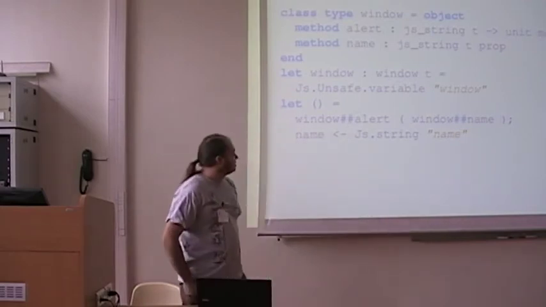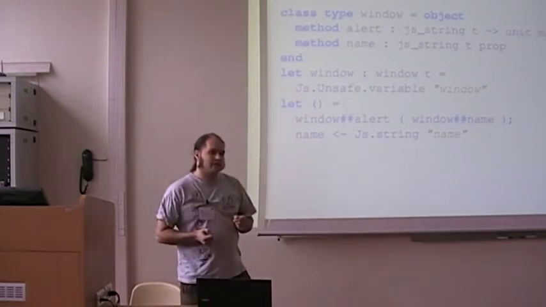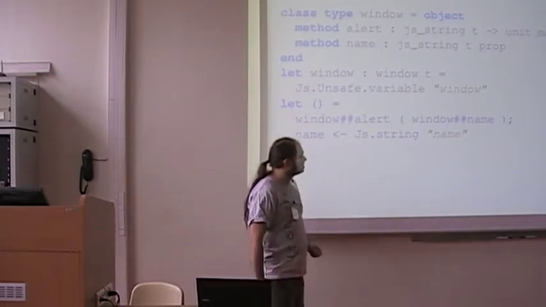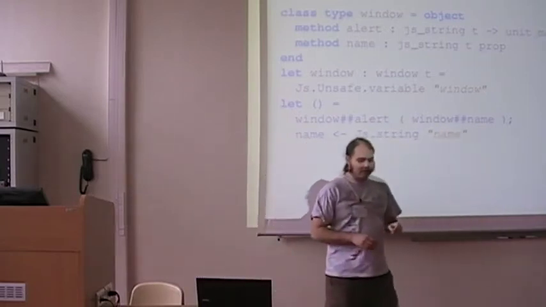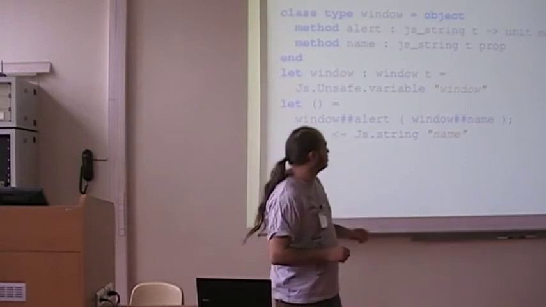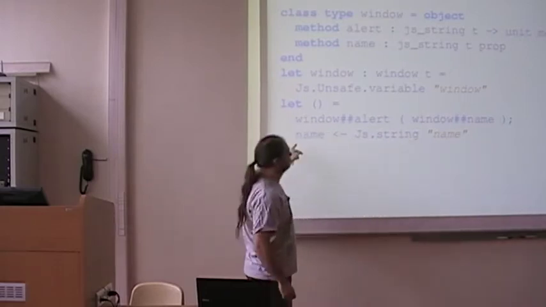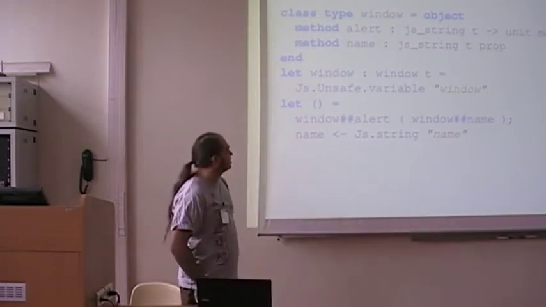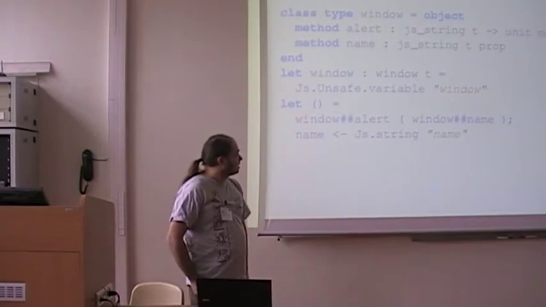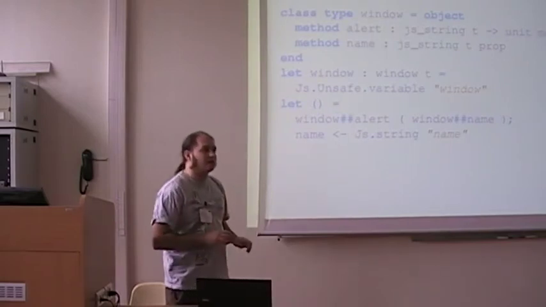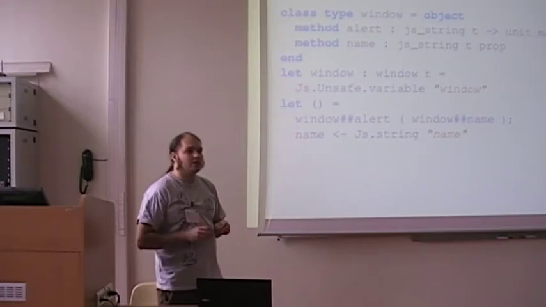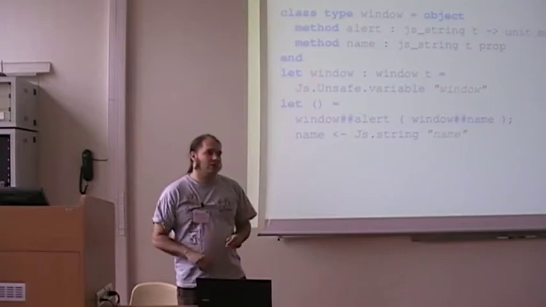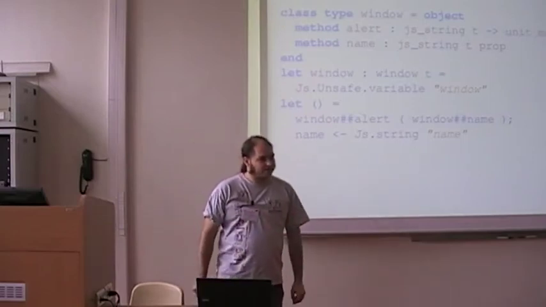So that's the way to access properties of JavaScript objects. When you want to read the value, you just do that. And when you want to modify, you use the classical syntax for doing that. In fact, it calls some function behind that does it with the name of the method.